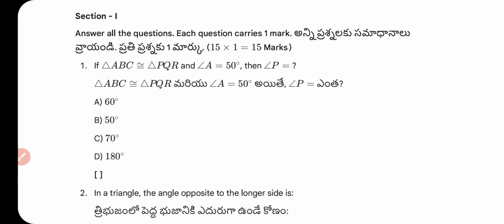Let's start the paper. Section A, multiple choice questions. Each question carries 1 mark. 15 cross 1 equal to 15 marks.